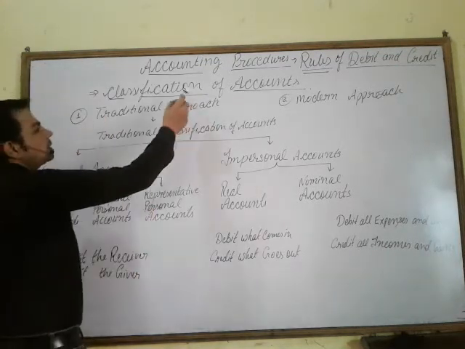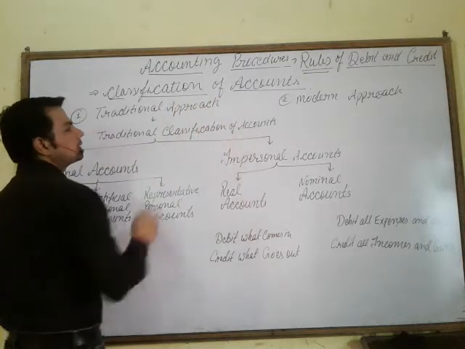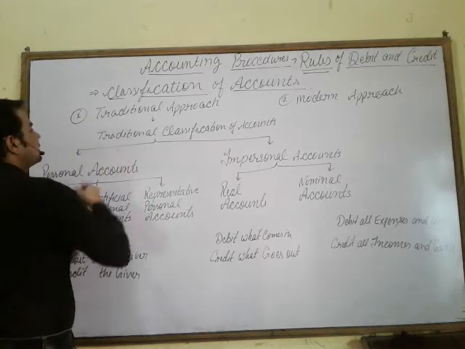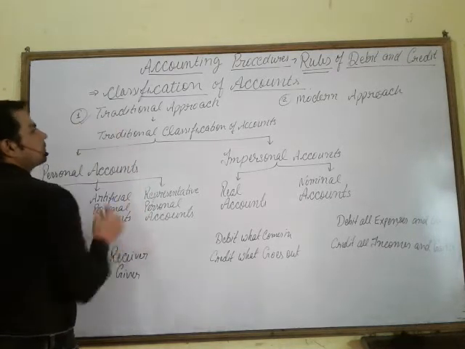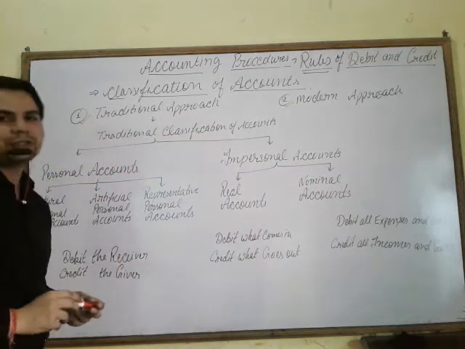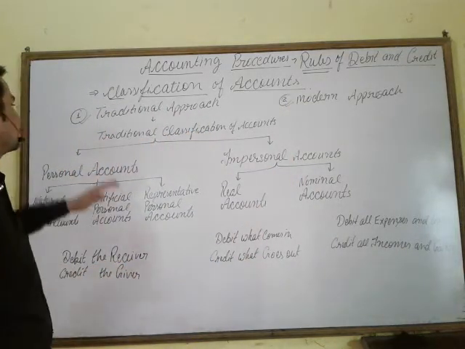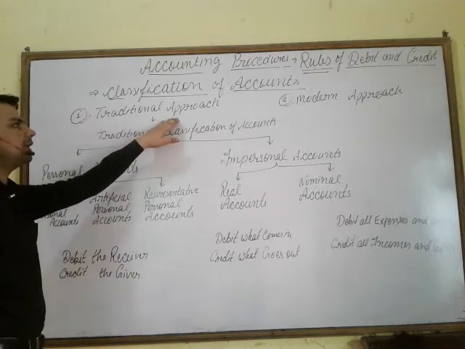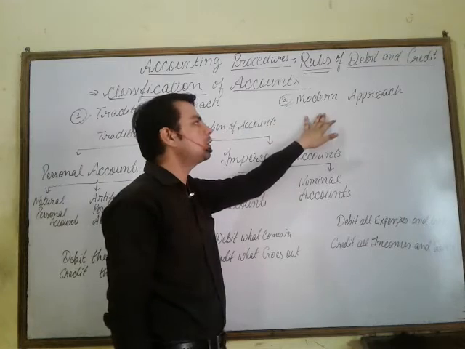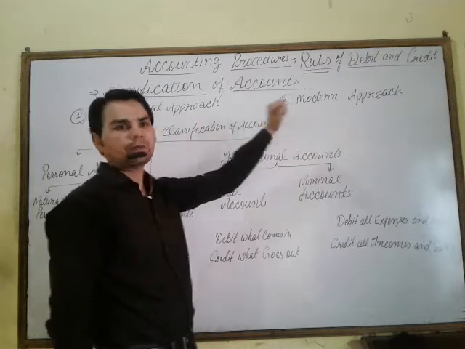When we classify the accounts, they are classified on two bases: first, traditional approach, and second, modern approach. In this video today, we are going to discuss only the traditional approach. In the next video, we will discuss the modern approach.